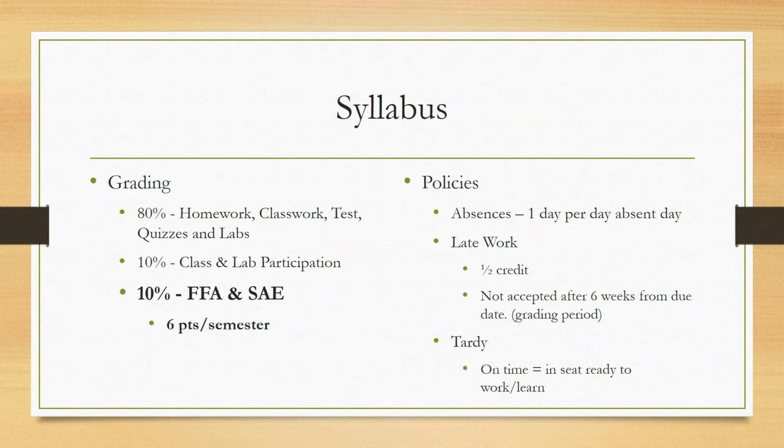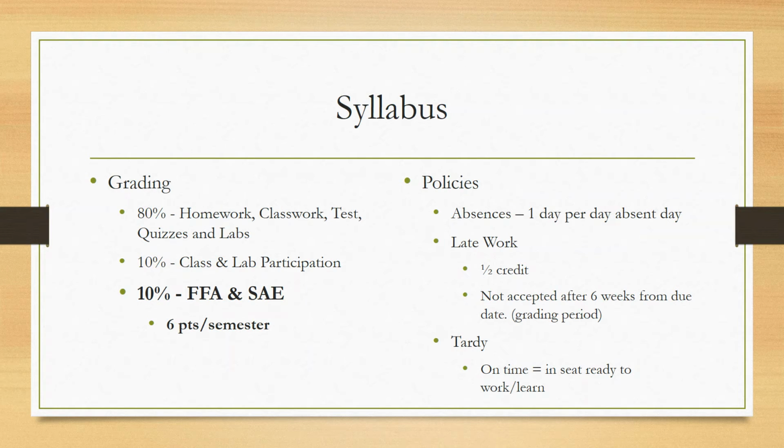Next is the grading. We use a weighted grading system primarily just so we have some different sections of their grade. 80% of their grade, the majority, is going to come from their overall homework, classwork, tests, quizzes, and labs. That's going to be the primary thing. We do have 10% for class and lab participation, primarily on the lab participation, just that way we can make sure that students are earning the credit for the work that they're actually doing, whether it's a lab here in the classroom or out on the farm.